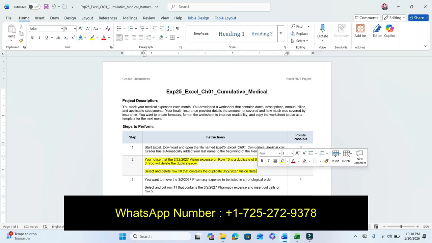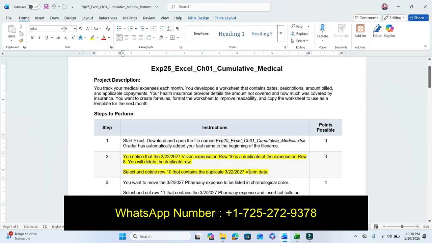Our step number 2 is: you notice that the 3/22/2027 vision expense on row 10 is a duplicate of the expense on row 8. You will delete the duplicate row.